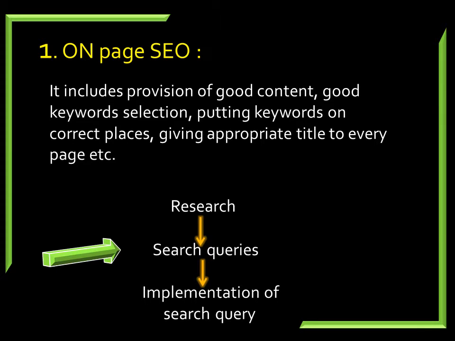It includes provision of good content, good keyword selection, putting keywords on correct places, giving appropriate title to every page, etc. So in case of on-page SEO, it includes the provision of good content, good keyword selection, then how you are putting your keywords on the websites on the correct places and appropriate title.